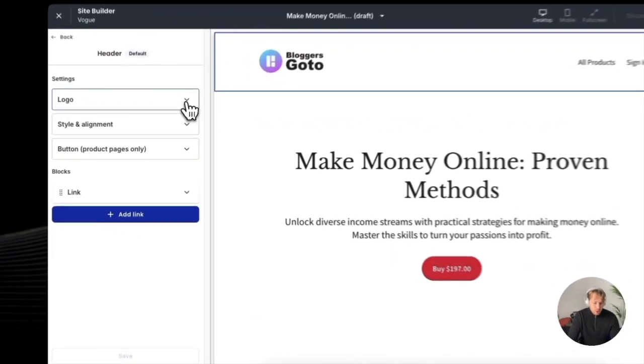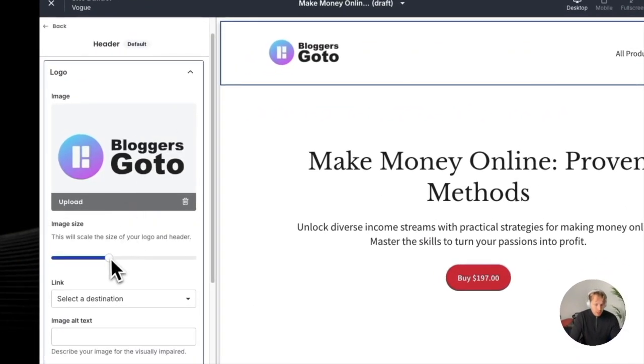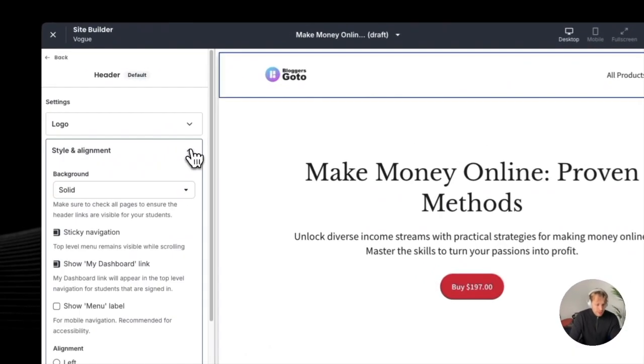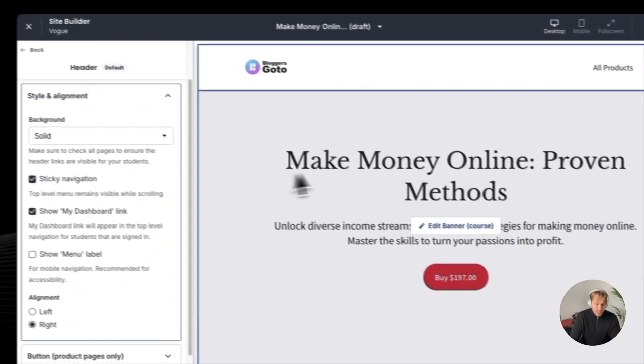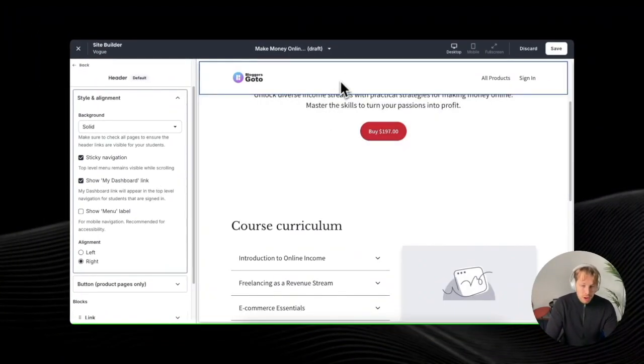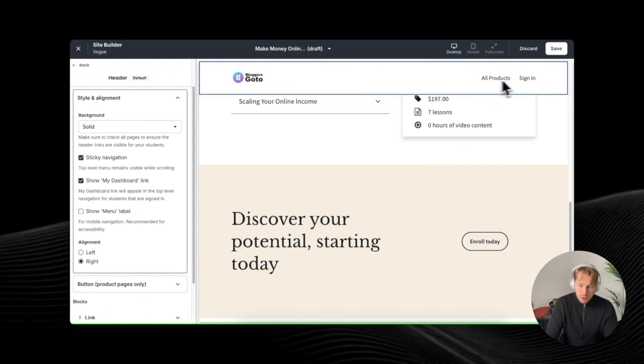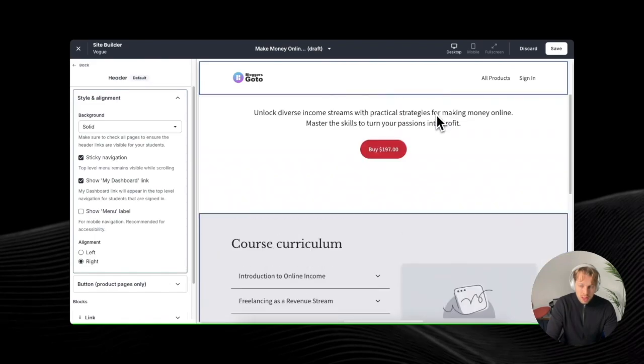And then you get to choose the logo. So you can upload a logo. You can make the logo smaller and bigger if you want to. You can do different styles. So you can do a sticky navigation. So that would mean that the navigation bar, that is this logo and the products page and stuff like that, will always be at the top.